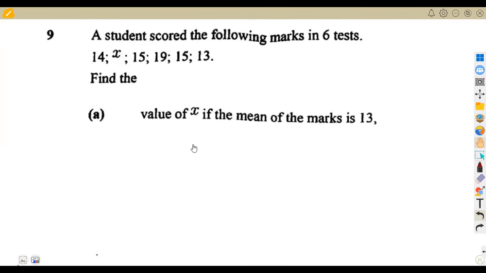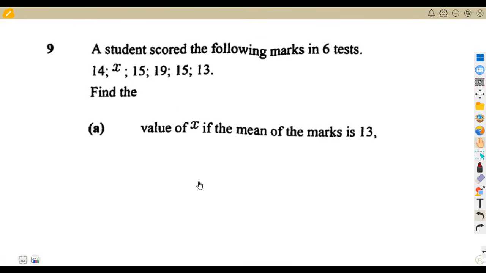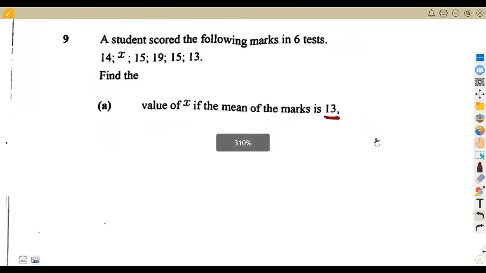All right, question number 9. A student scored the following marks in 6 tests. There are 6 tests which are being written, the first one, the second one, third, fourth, and 6th. These are the marks which were obtained in the tests, and these were 6. Find the value of x if the mean of the marks is 13. It's just a simple question that you are given here.